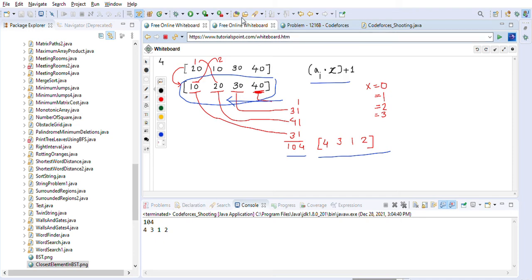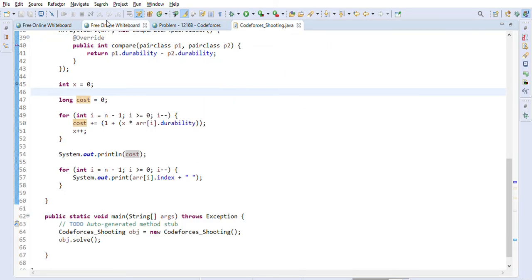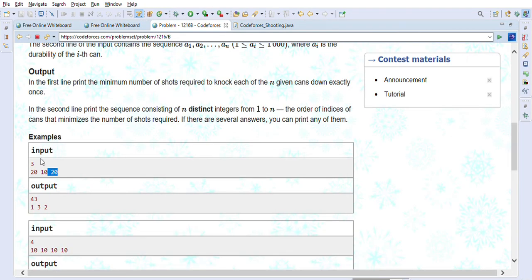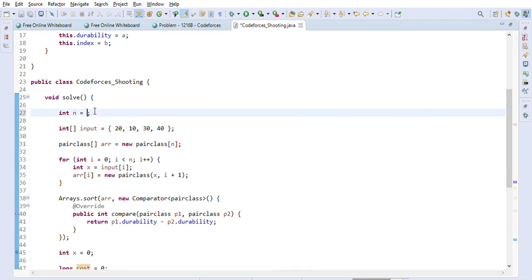So this is the correct solution. Let's also update our input to solve the first example, the example that was given to us. So 3, 20, 10, 20, right? Let's update this quickly and make sure that this also works: 20, 10, 20. This is what is given to us. So let's go ahead and execute this.